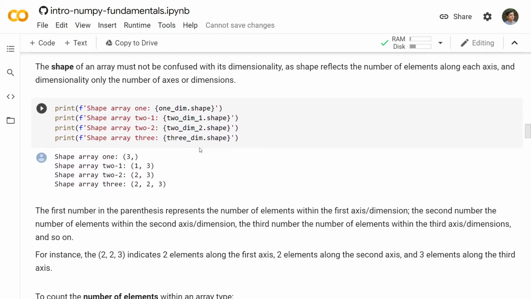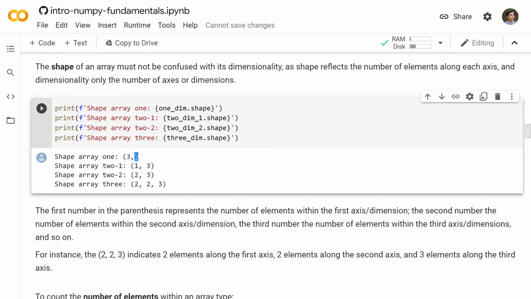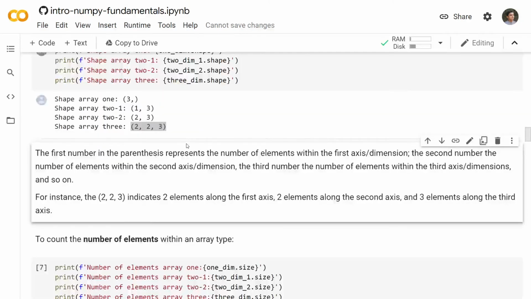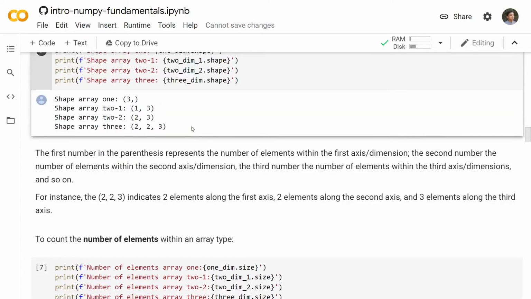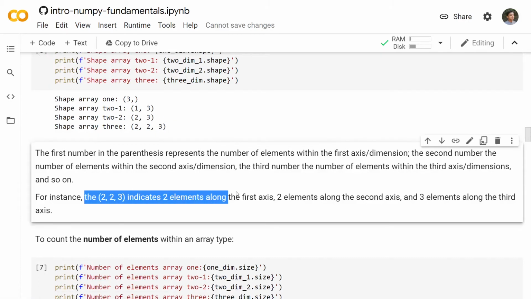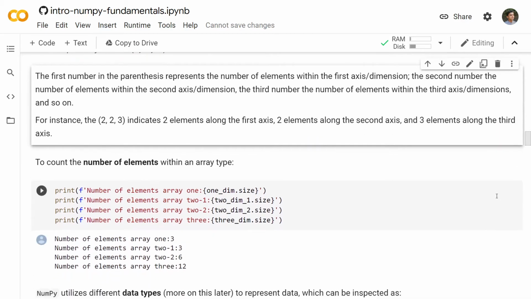And as I mentioned here, the shape should never be confused with the dimensionality. Now this is a one-dimensional array shape, this is a two-dimensional array shape, this is also a two-dimensional array shape, and this is a three-dimensional array shape. So we have talked about how these are arranged in channel, height and width. Say the 2, 2, 3 indicates two elements along the first axis, two elements along the second axis, and three elements along the third axis. So channel, height and width is a much more intuitive way of understanding things.